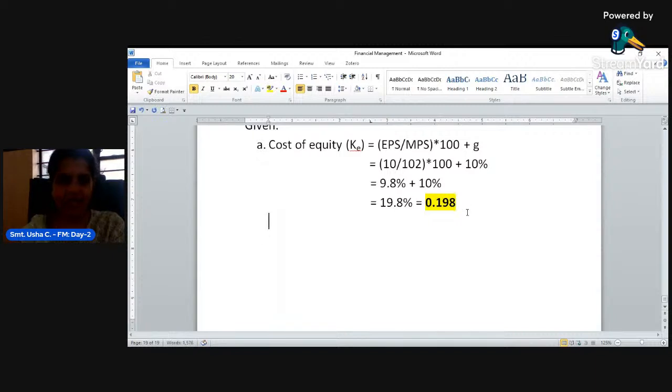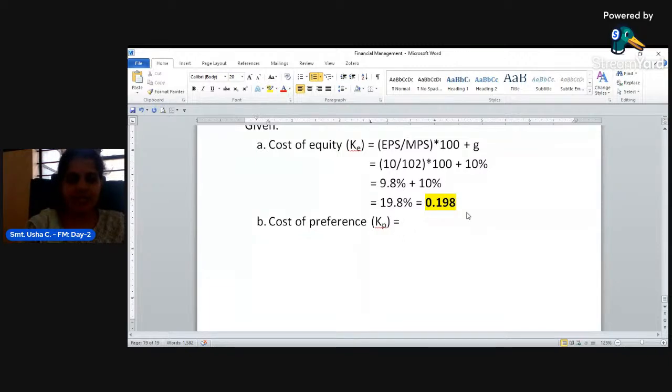cost of preference. Preference share capital is given. So calculate cost of preference. What is the formula for cost of preference? Preference dividend divided by net proceeds, in case the rate of preference is not given.